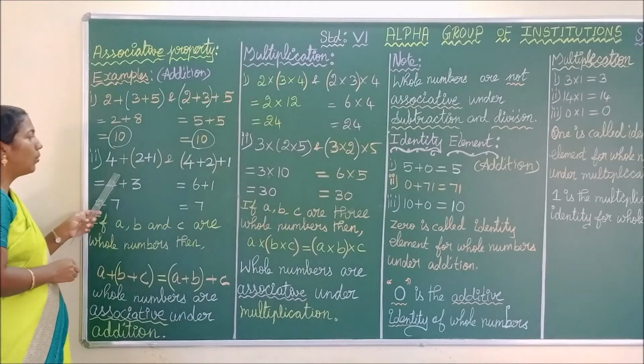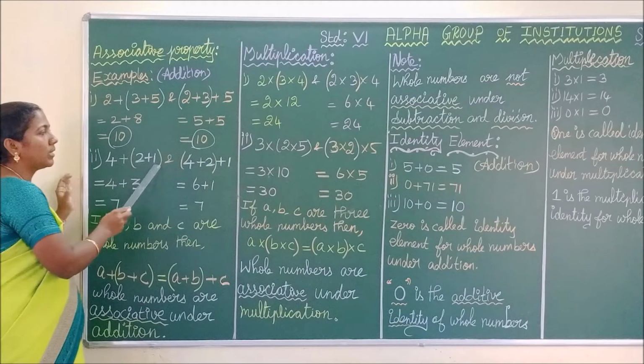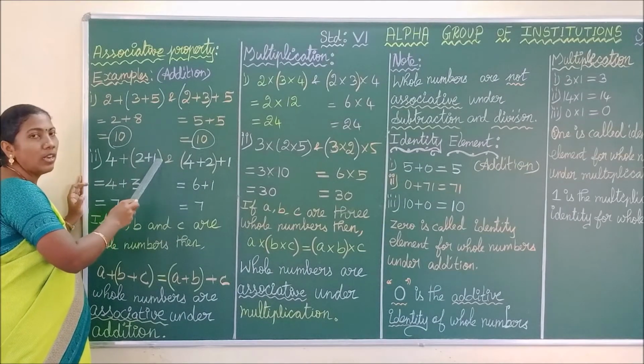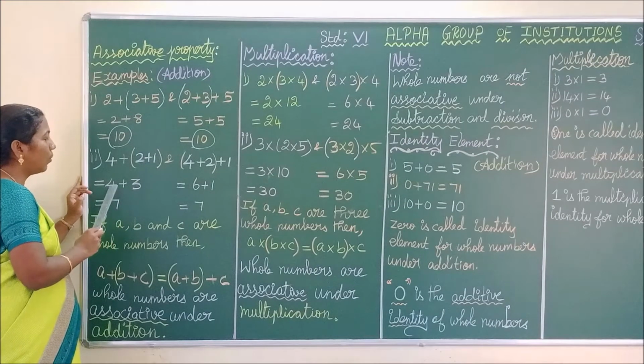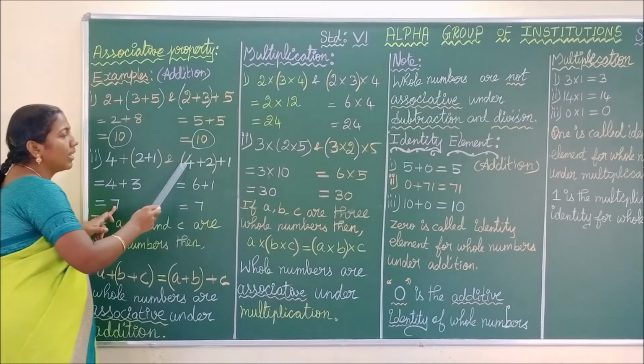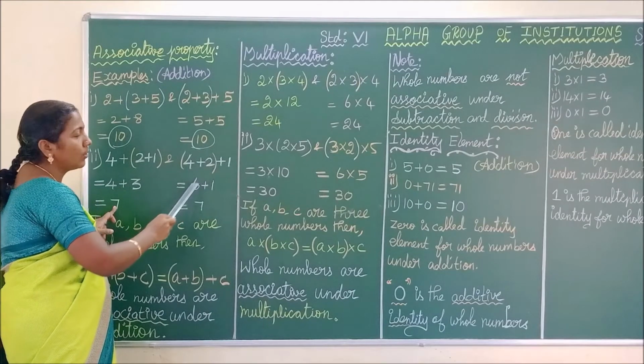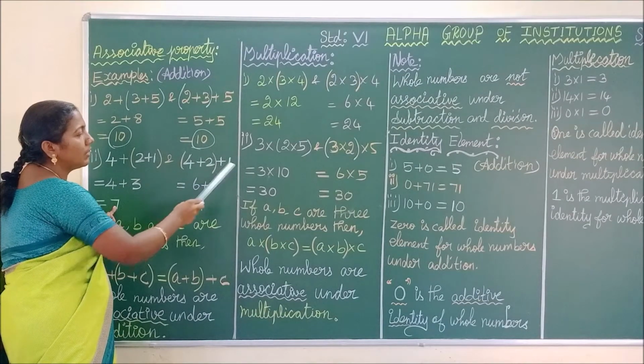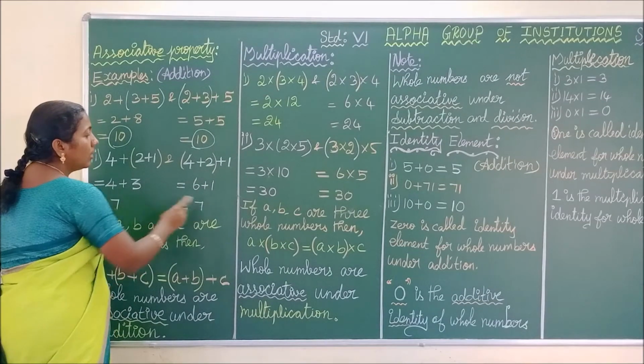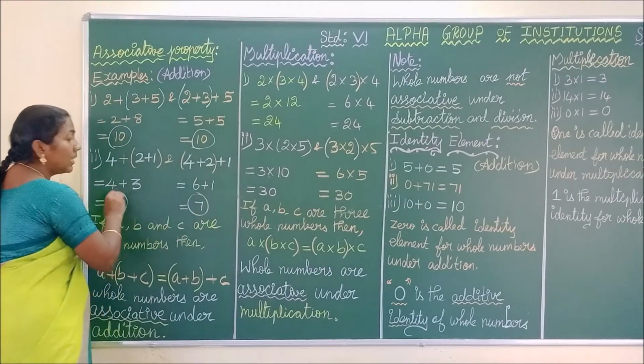Okay. Let us see one more example. 4 plus 2 plus 1. First we are adding 2 with 1. Our answer is 3. Adding 3 with 4. My answer is 7. See here. First we are adding 4 plus 2. So the answer is 6. Adding 6 with 1. So what is your answer? 7. Thus on both sides we are getting the same answer.